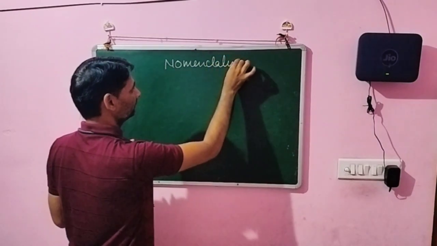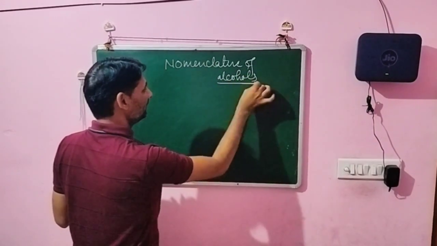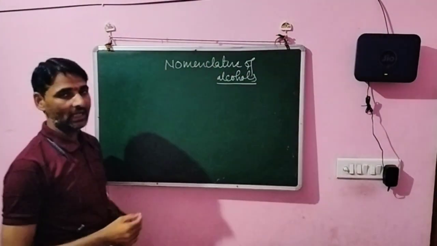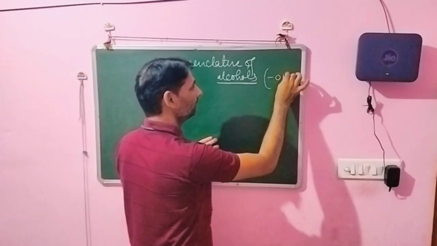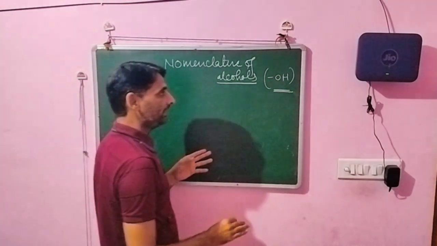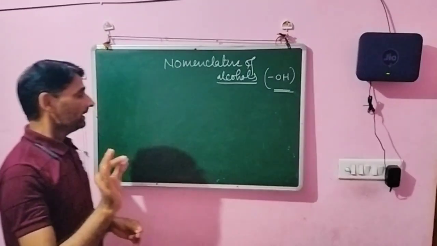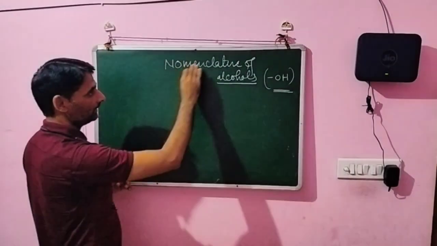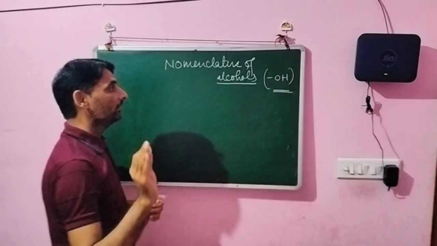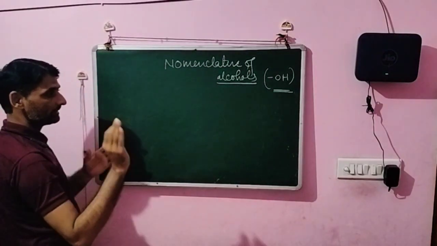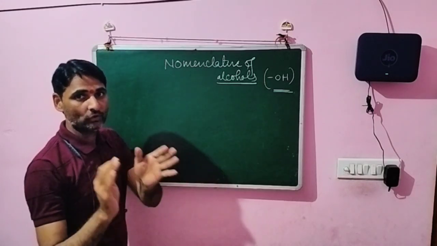Nomenclature of alcohols. Dear students, you know that alcohol means the compound which contains the hydroxyl group. Hydroxyl means OH, that is, alcohols are compounds which contain the hydroxyl group. Understand? Maybe all of you know what the nomenclature process is, what the rules and regulations of nomenclature are, but I want to explain this. The nomenclature of alcohols means how we write the IUPAC nomenclature of the compounds.